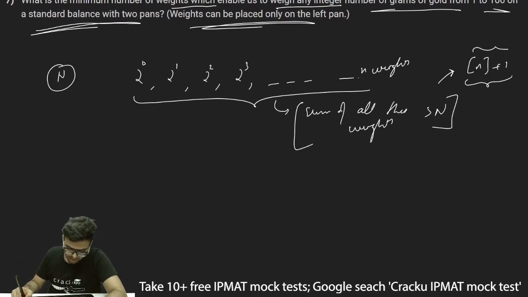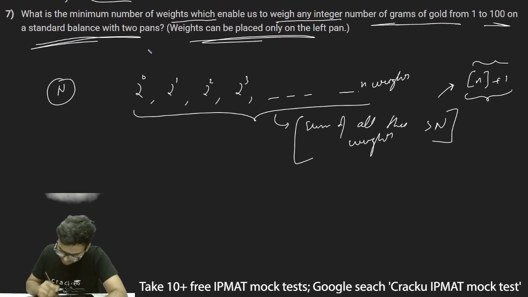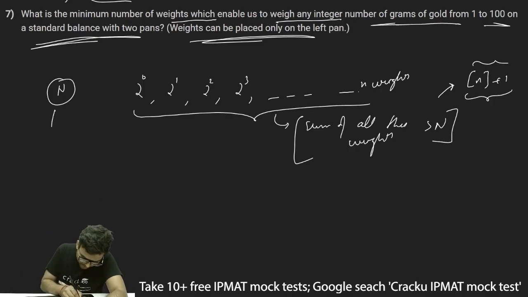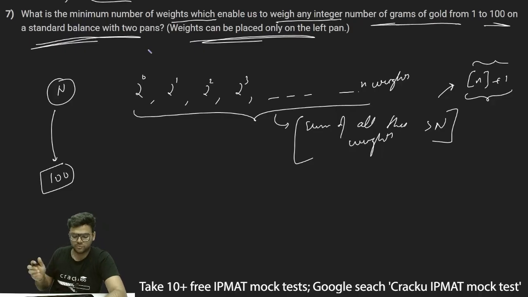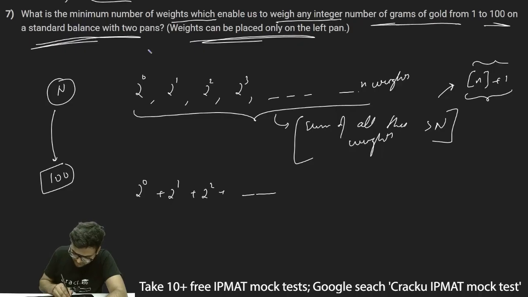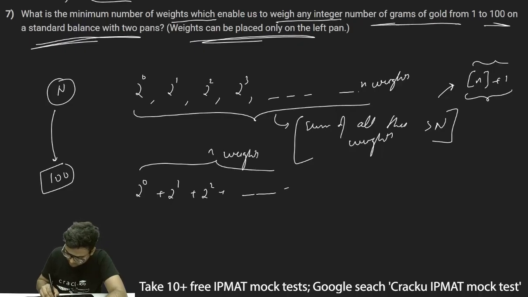So thus, let's say we have to find out integer number of grams of gold from 1 to 100. So our value of n is what? We have to weigh 100 gram. So from 1 to 100 we have to weigh. What we can take is basically 2 to the power 0 plus 2 to the power 1 plus 2 to the power 2, and let's say we are taking n weights. This will be equal to 2 to the power n minus 1 because we are starting with 0. This total sum should be greater than 100.